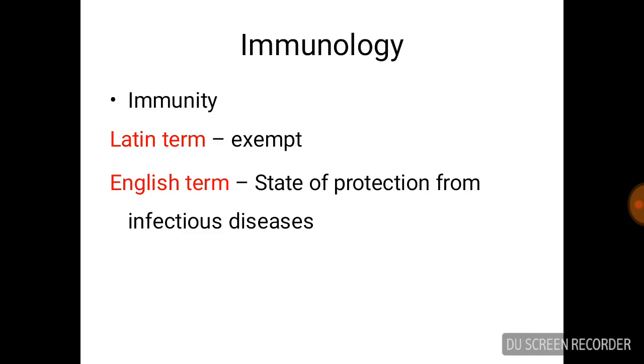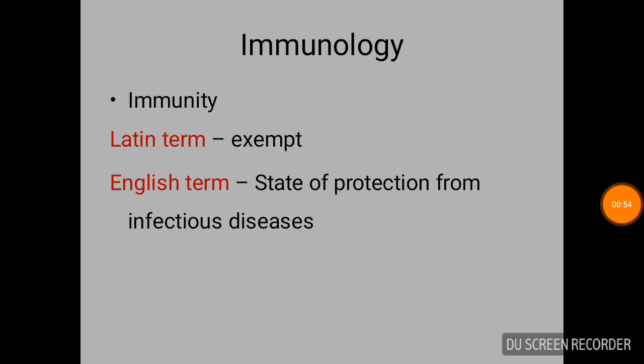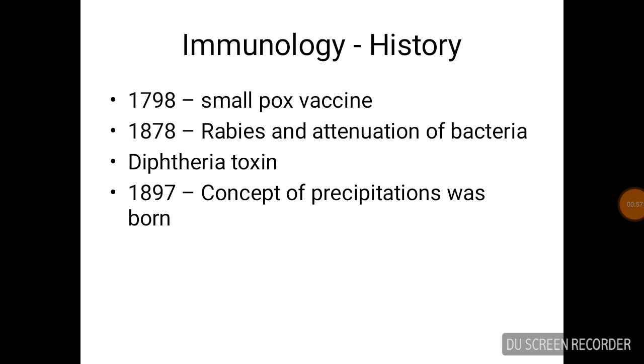In Latin term, it may be considered as the exemption of antigen from body. In English term, it is a state of protection from infectious diseases. Now, how our body will be protected from the infectious diseases? The immune cells are playing role in the development of immunity. Now, we will see history of the immunology.